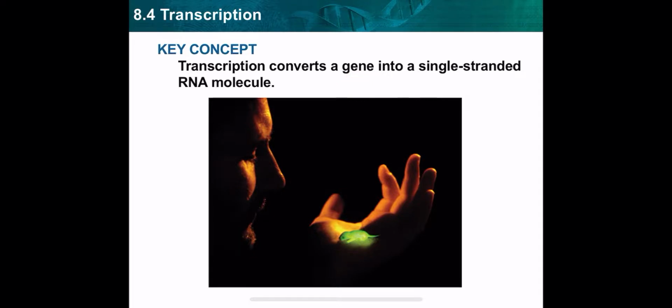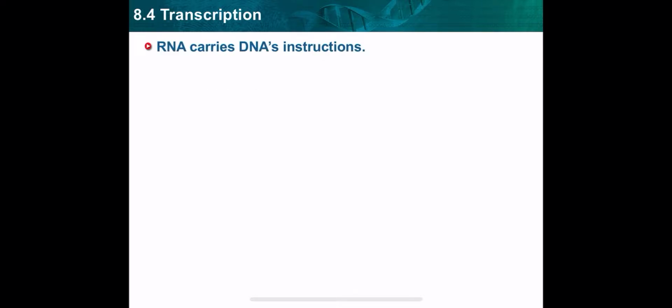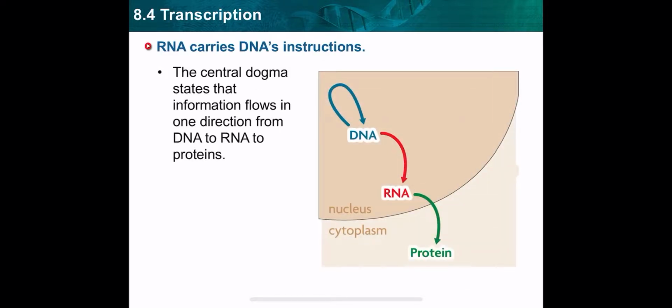Let's know more about transcription. Before talking about transcription, we should know what the central dogma of molecular biology is. What is the basic concept in molecular biology? When I say molecular biology, I'm talking about biological molecules like the DNA. What's the general concept, the central dogma?